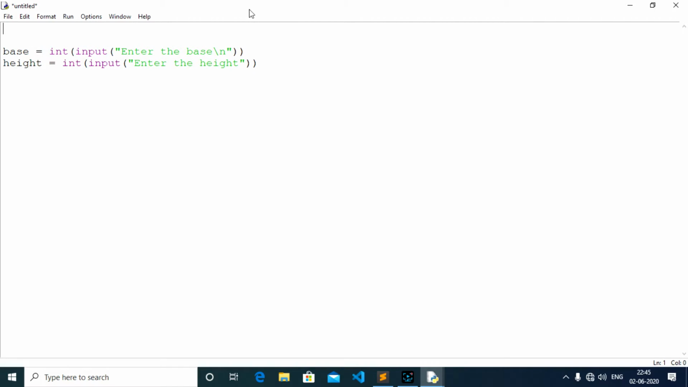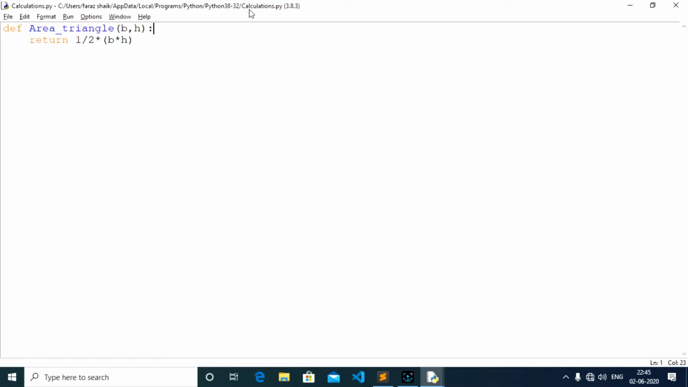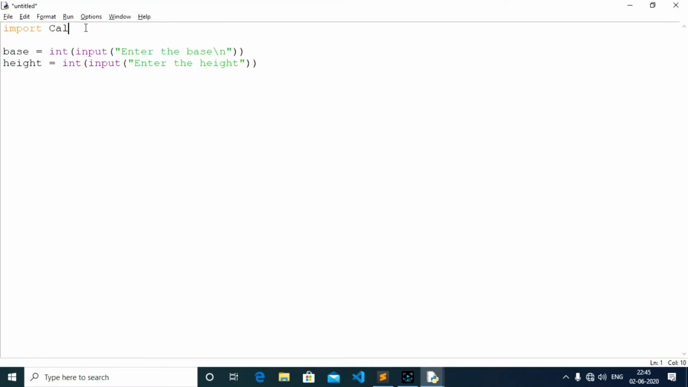Before that, I want the method to be available to my program, so I'm going to use the import statement and the program name that I have taken. If I'm not wrong, I have taken it as calculations.py. Please see here. So I have imported the calculations module. Now those methods are available to me and I can use them. For convenience I'm taking it as cal. Okay, let us move forward.